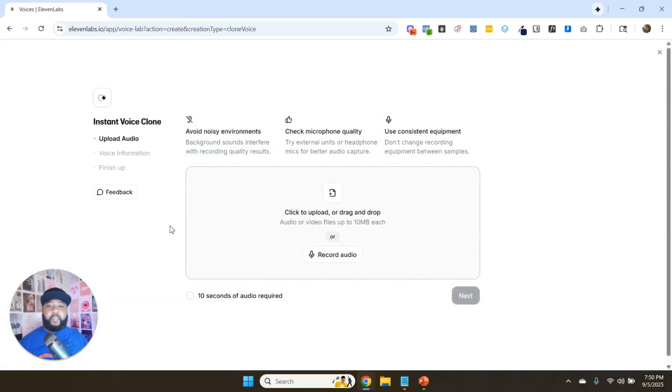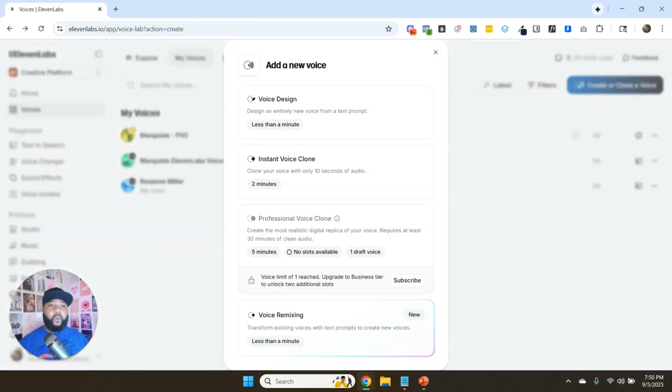And I'm just going to actually go back so we can read all those things. So, clone your voice with only 10 seconds of audio. And you can see it only takes about 2 minutes, and you only need about 10 seconds of audio. So it takes a little bit of your audio and then tries to do its best job on creating a voice clone. So you can almost use it instantly.